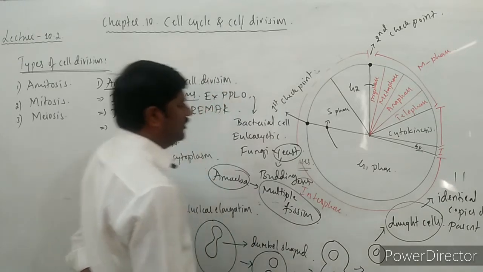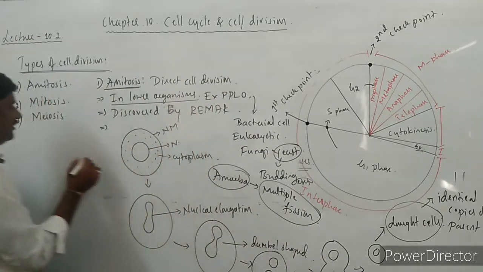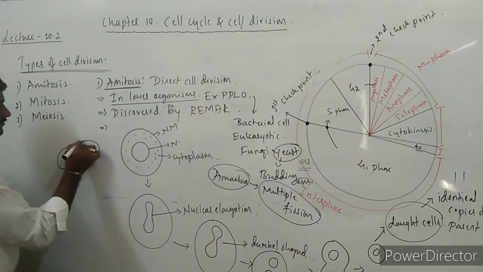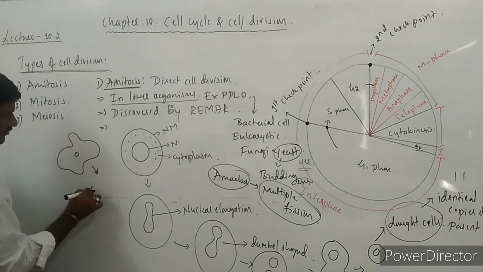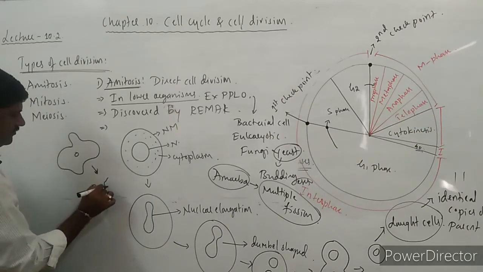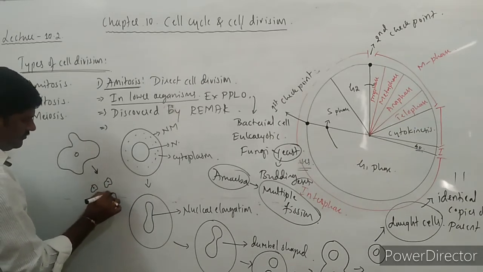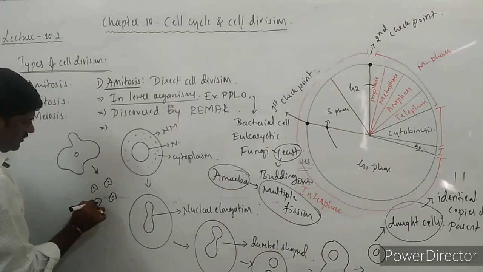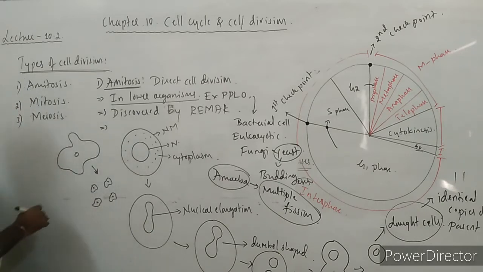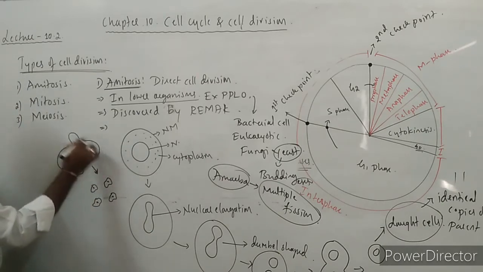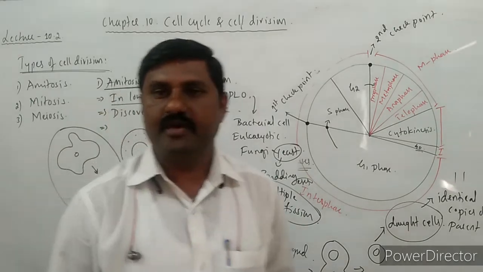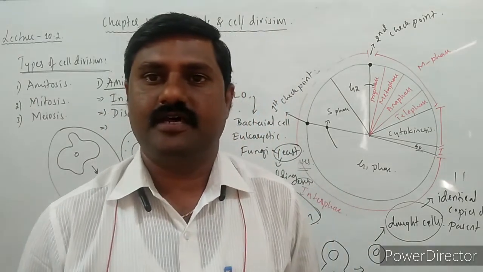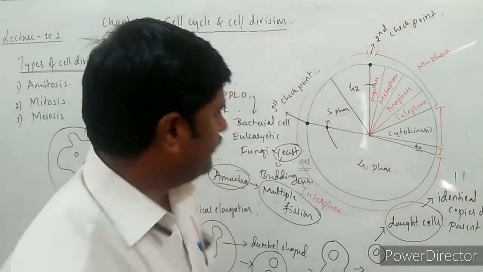Multiple fission in the sense that a single amoeba cell divides into many amoebas. So this is said to be multiple fission, and this multiple fission that occurs in amoeba is by amitosis itself. So these are the best examples for amitosis.